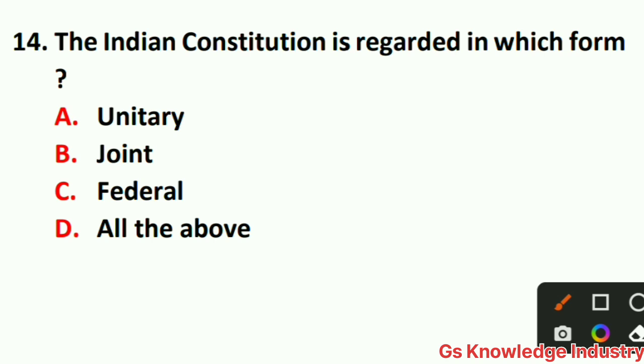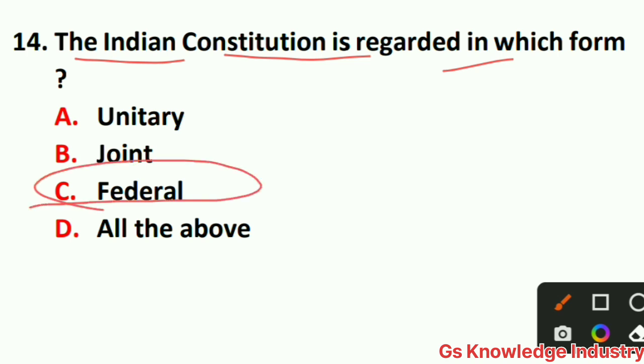14 number question is, the Indian Constitution is regarded in which form? Option A unitary, option B joint, option C federal, option D all the above. So here the right answer is option C federal, right? The Indian Constitution is regarded in which form? Federal.